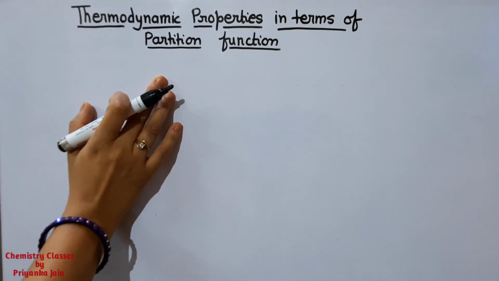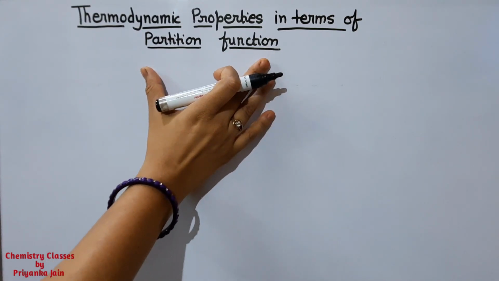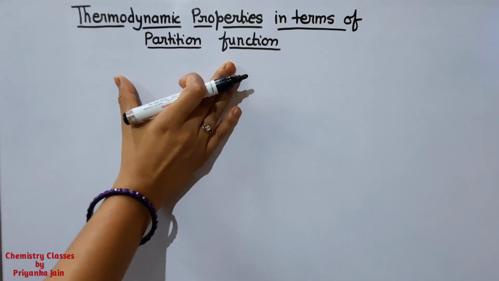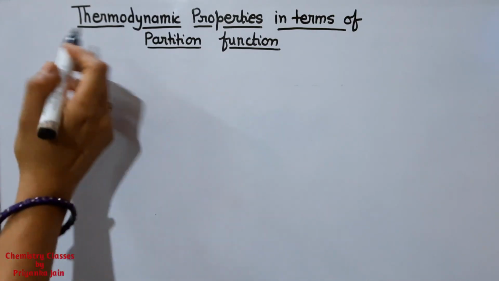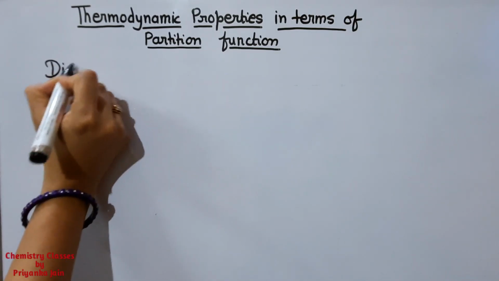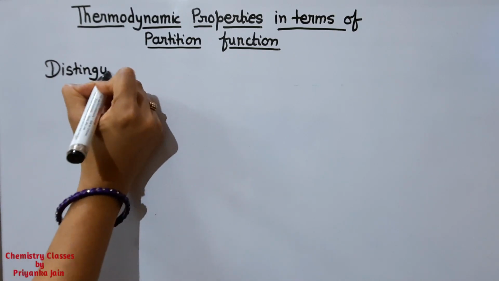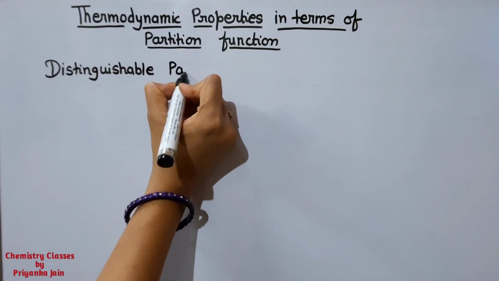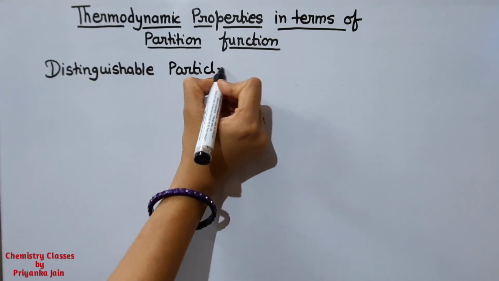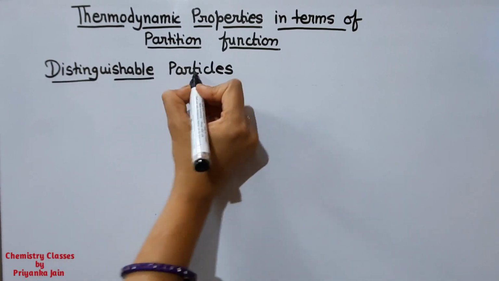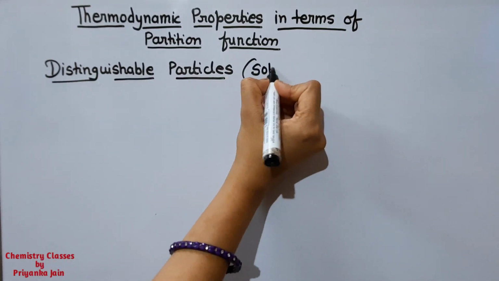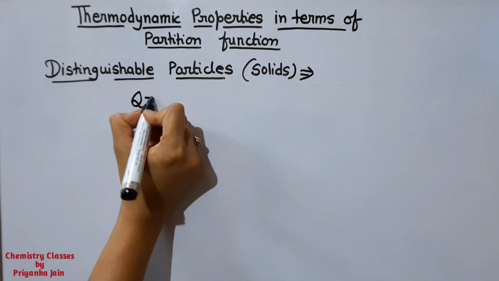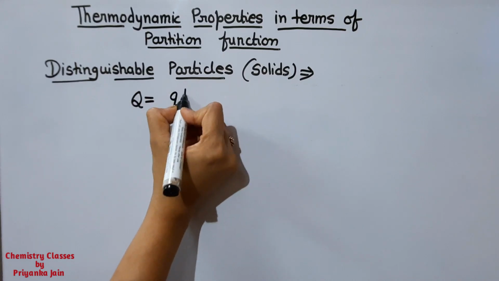We know about the partition function, and I have already made a video on it. The partition function is different for different types of particles. If we are given distinguishable particles, what are distinguishable particles? Solid particles are distinguishable because we can distinguish between them, right? So solids are the distinguishable particles, and for them the partition function is given by q to the power N.